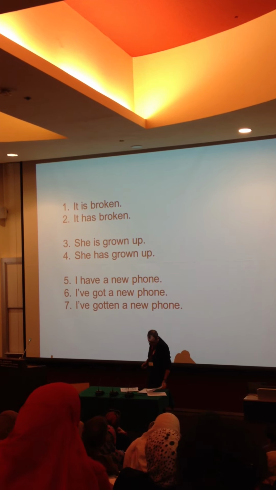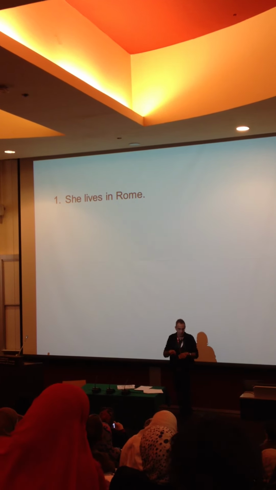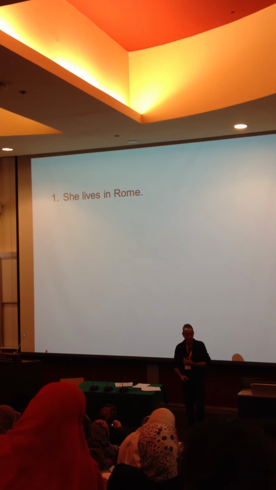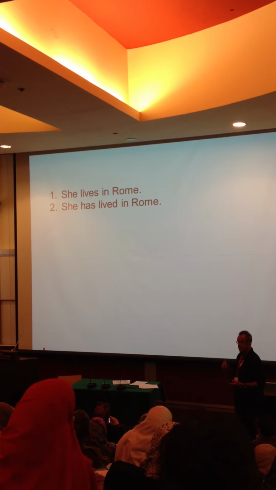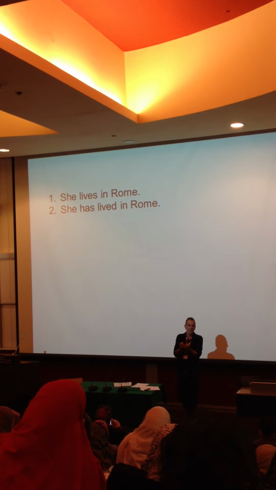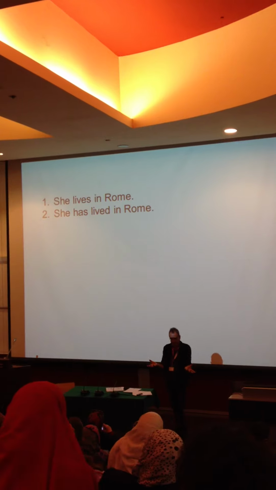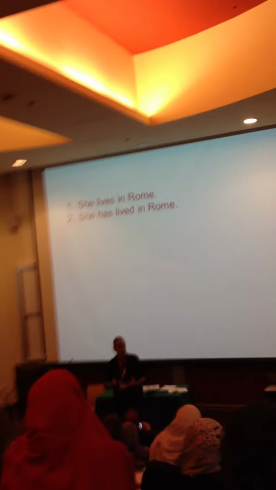So what we're looking at, the present perfect, is really a way of looking at the effect on the present of something that happened in the past. Looking over, that's the aspect, over our shoulder, retrospective sometimes. So she lives in Rome, she has lived in Rome, she has the quality of having lived in Rome, yeah? So maybe we can ask her about her experience. You've lived in Rome, tell us about it, was it nice? You've lived in Rome, do you speak any Italian? We can ask her about this experience.